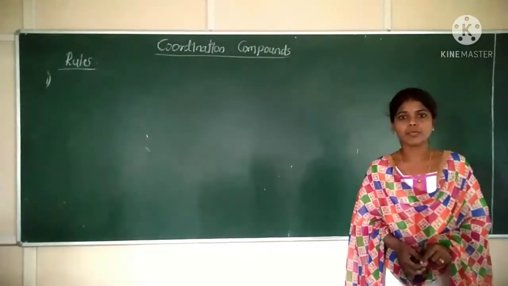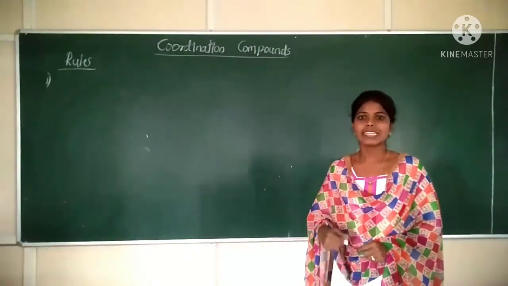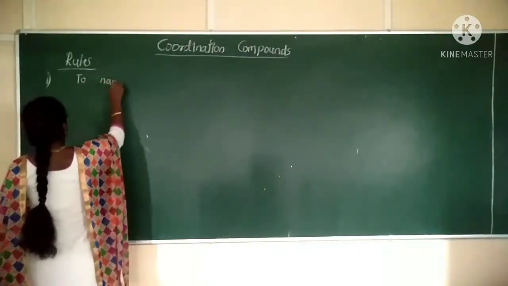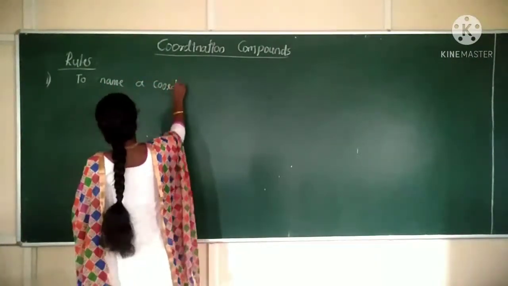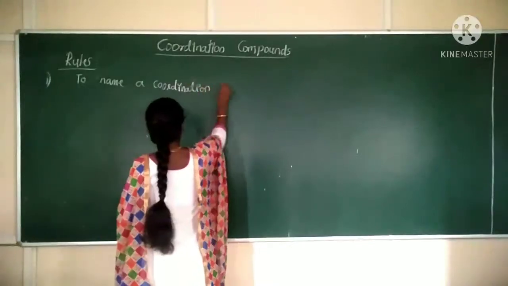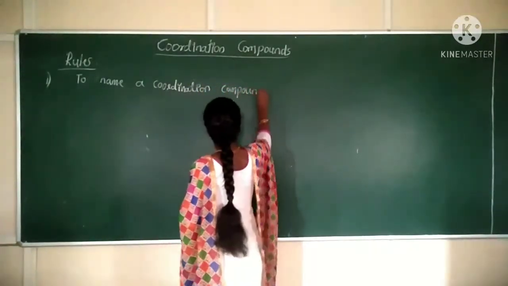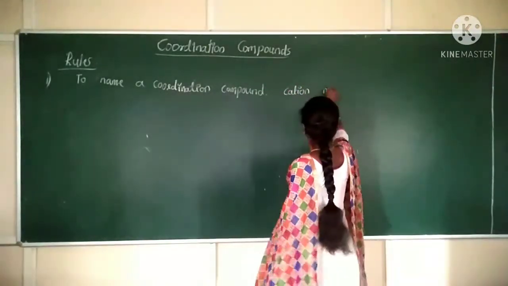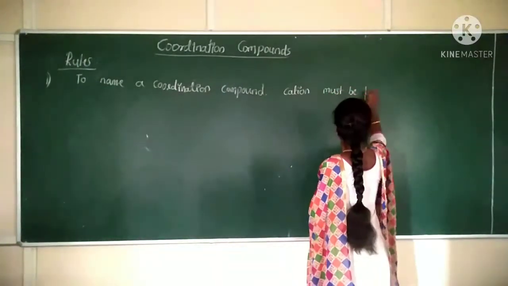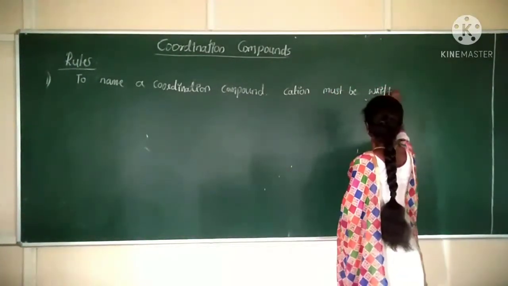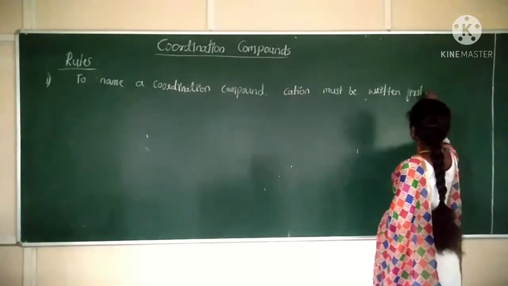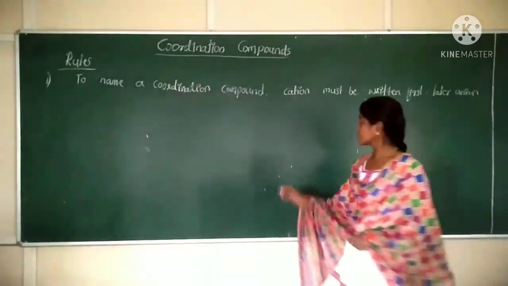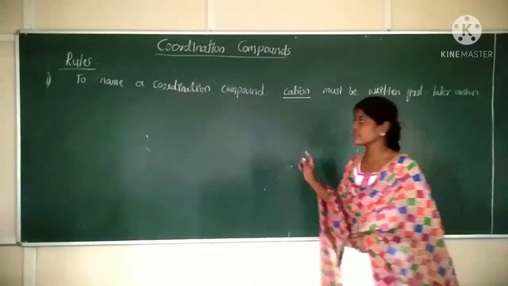To name a coordination compound, first we should write the cation, later the anion. The cation is named before the anion. So this is the first rule.